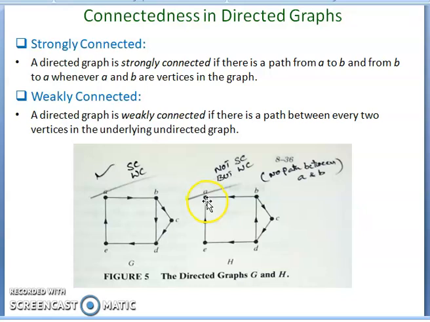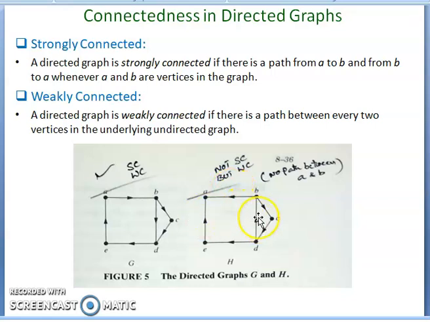Now here you verify whether this is strongly connected or not. There is a path from A to B. Just verify: B to A is there. Can you find a path from A to B? There is no path because for this A there is no outgoing edge, only incoming. So that's why this is not strongly connected. A path from B to A exists, but there is no path from A to B. Hence, this is not strongly connected.